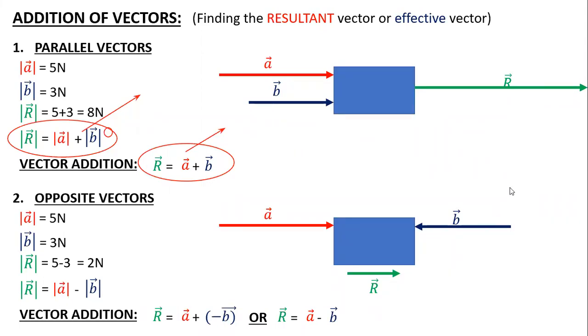You wrote two equations, R is equal to A plus B and R is equal to A plus minus B. Sir, in these two equations, you have not mentioned the direction. I mentioned the direction. See, the direction is specified. Whenever I wrote a minus, I told you minus is always used to represent the opposite direction. Sir, the resultant vector, for the first one, it was on the right hand side, and the second one is also on the right hand side.